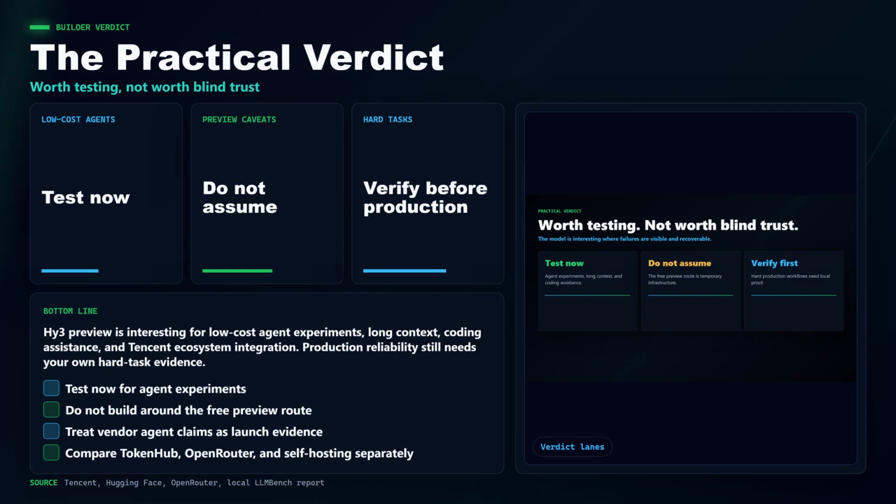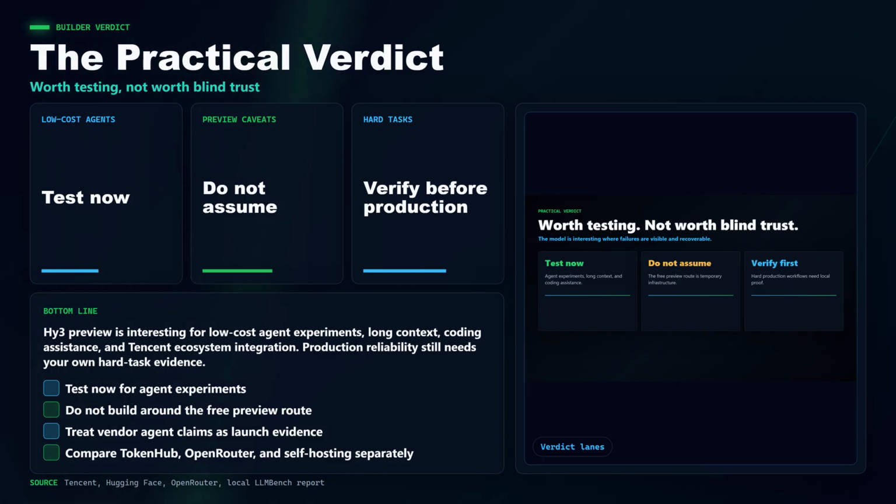My read is that Hy3 Preview is worth testing if you care about low-cost agent experiments, long context, coding assistance, or Tencent ecosystem integration. It has a credible architecture story and a useful access map. But I would not build production reliability around the free OpenRouter preview. I would not treat Tencent's internal agent claims as independently proven, and I would not assume open weights mean easy self-hosting.